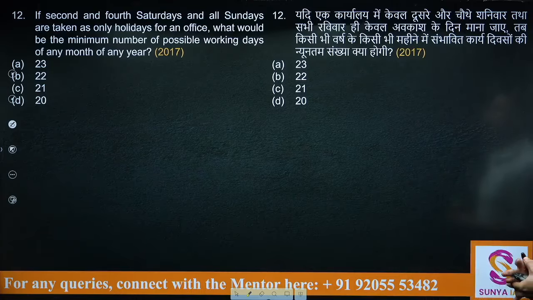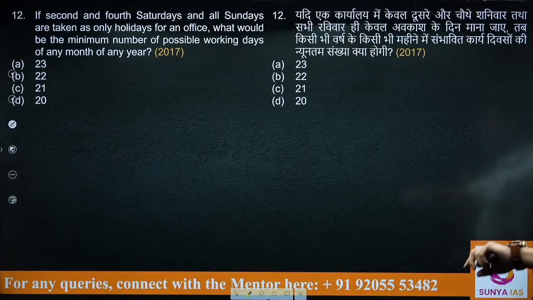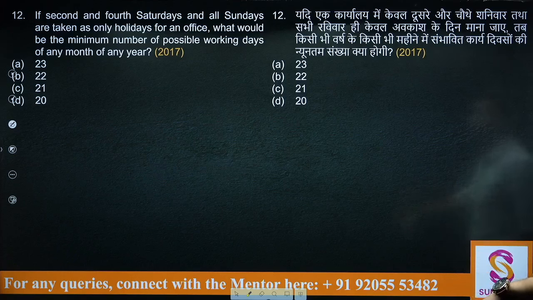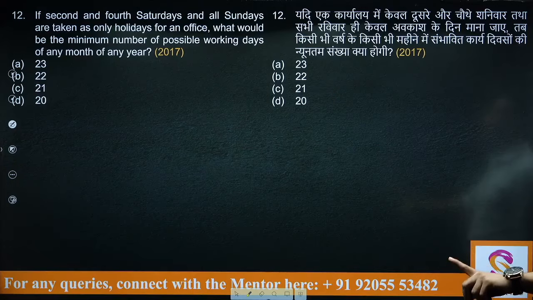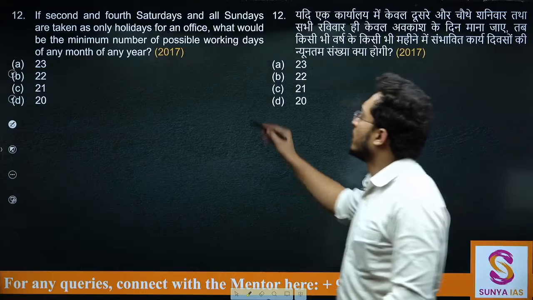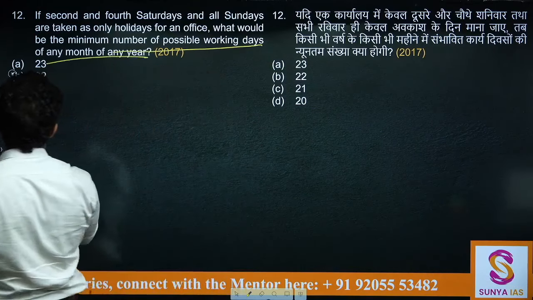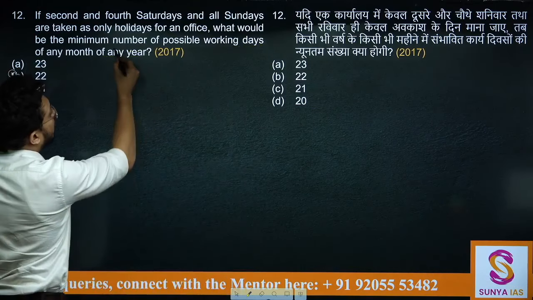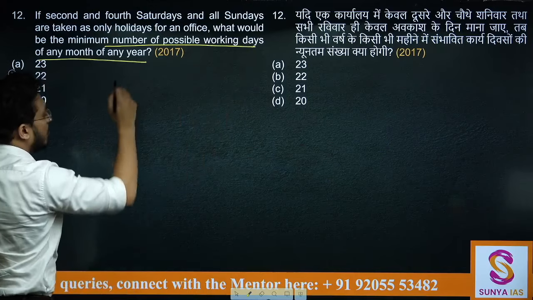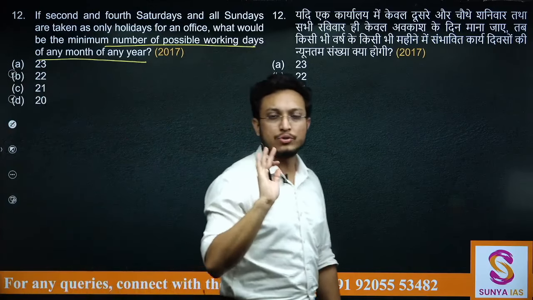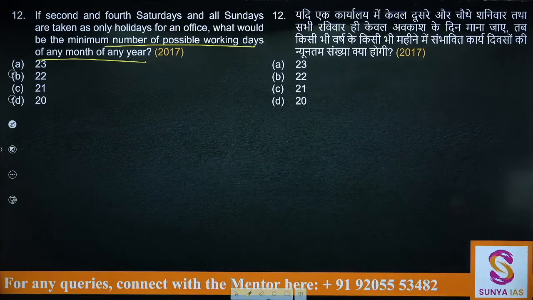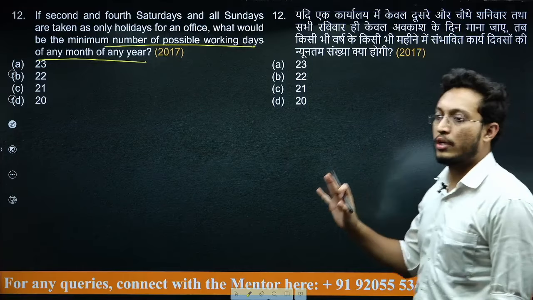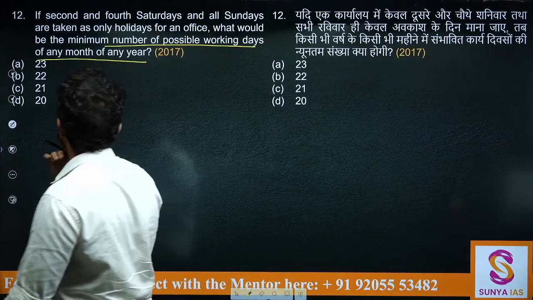It says if second and fourth Saturdays and all Sundays are taken as holidays for an office, what would be the minimum number of possible working days of any month of any year? So minimum possible number of working days, मतलब कि मैक्सिमम पॉसिबल छुट्टी हो जाए, कम से कम कितना दिन काम करना पड़ेगा ये देखना है. मतलब this is what you guys might be desiring, कि सबसे ज़्यादा छुट्टी हो जाए. तो कब होगी, किस महीने में मिनिमम पॉसिबल नंबर होगा.